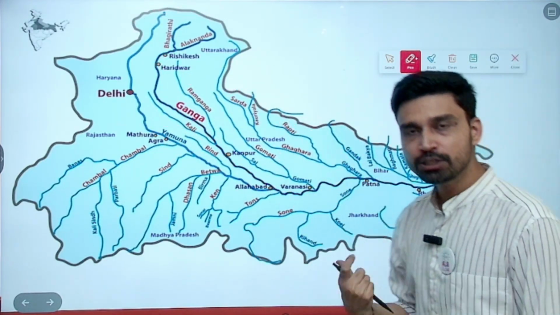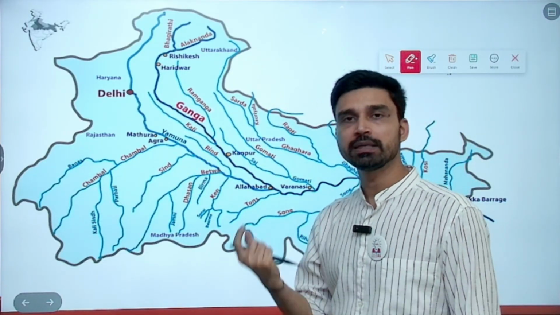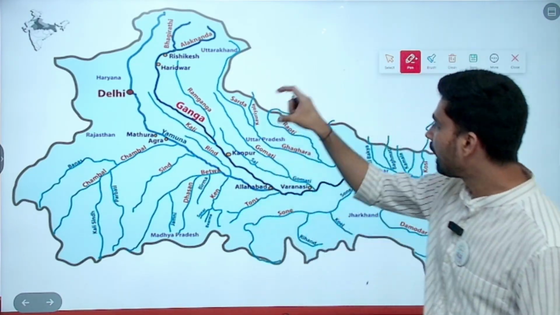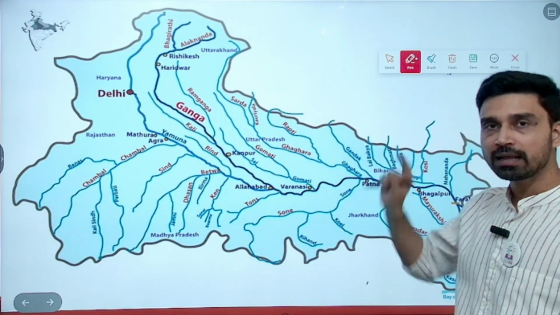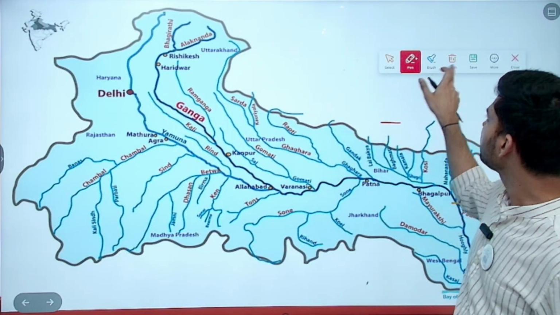Again, the longest tributary of Ganga river is considered to be the Yamuna river, while the Ghagra river is considered as the largest tributary. So that's how we classify it.